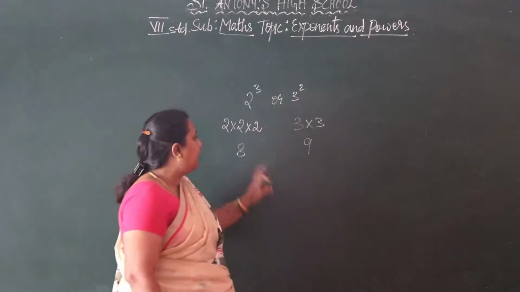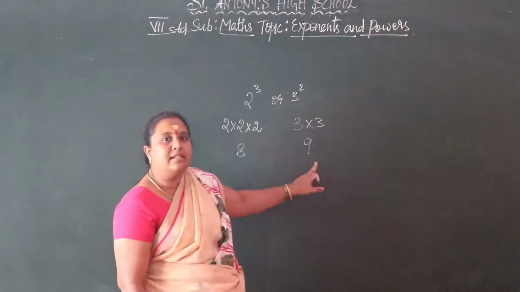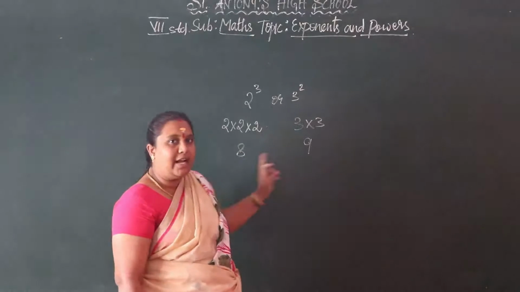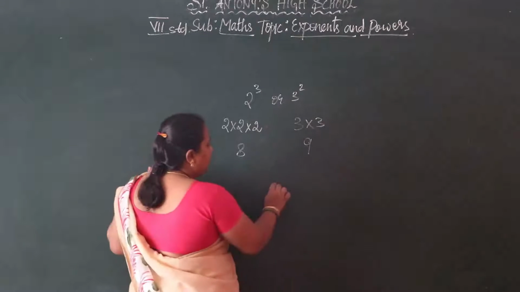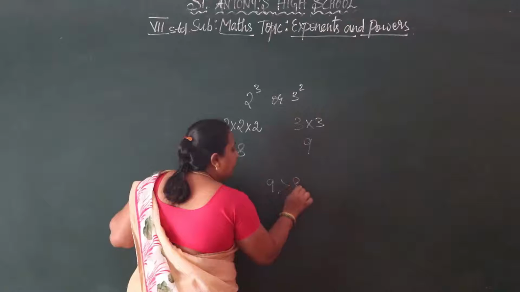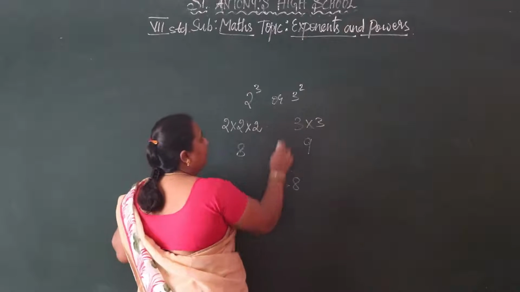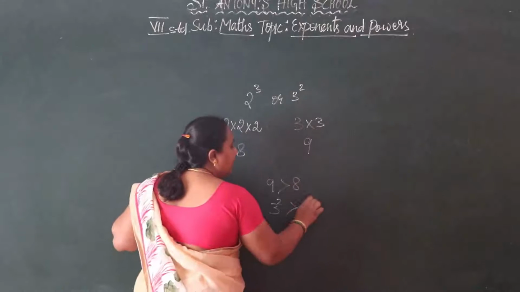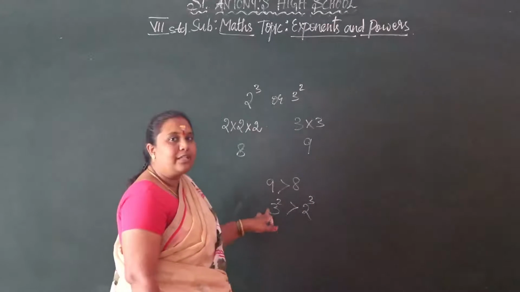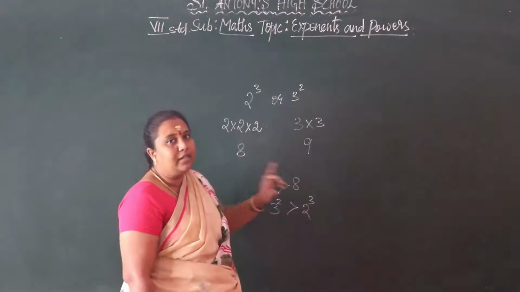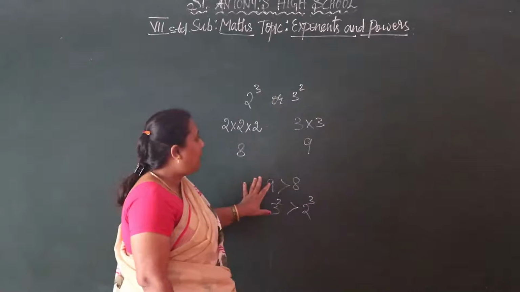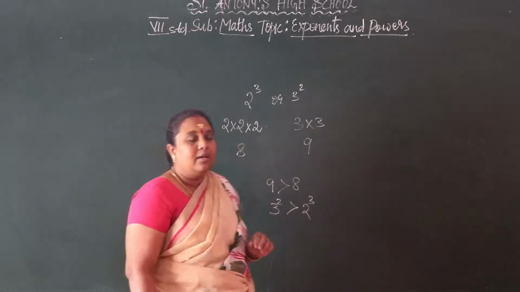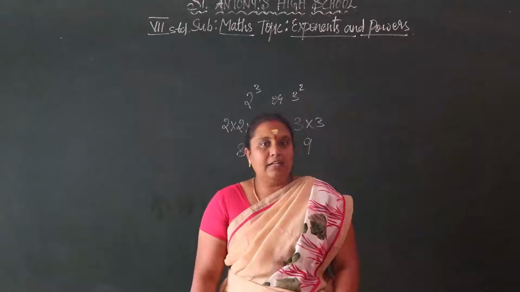So which is greater? 8 is greater or 9 is greater? 9 is greater than 8. Is it right? So 9 is greater than 8. So we have to conclude 3 square is greater than 2 power 3. Okay. So we have to find out like this. Okay. By using exponents and powers.